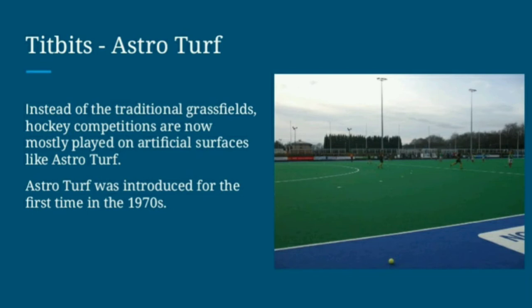Earlier, people used to play hockey on grass ground, but nowadays it is played on AstroTurf, which was introduced for the first time in the 1970s. Since then it has been in great use. It's a kind of grass only, an artificially produced surface on which the game can be played easily.